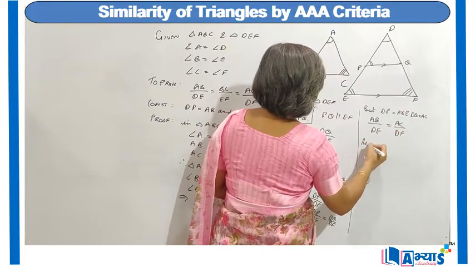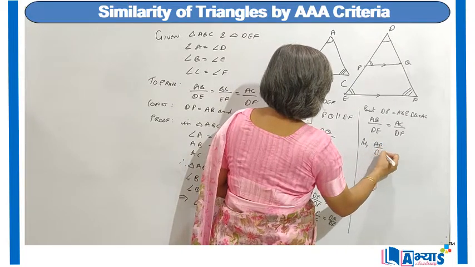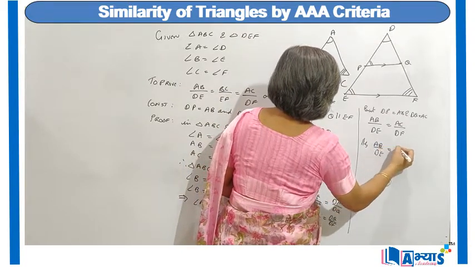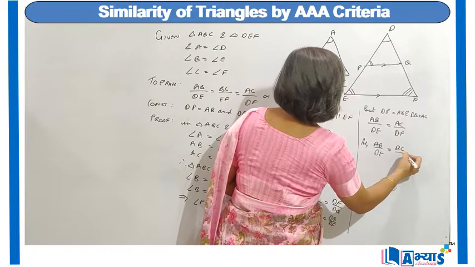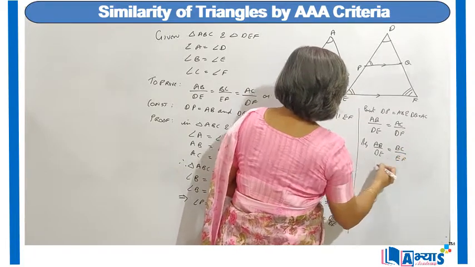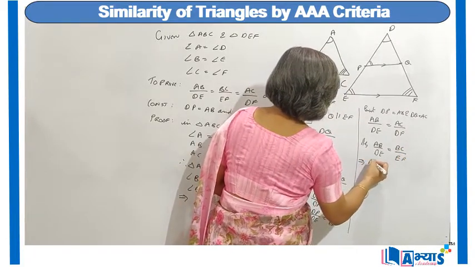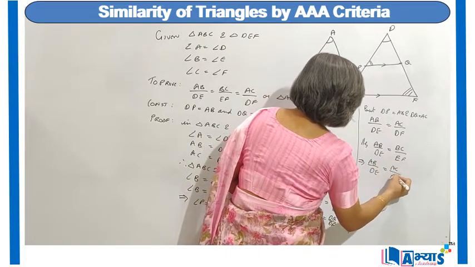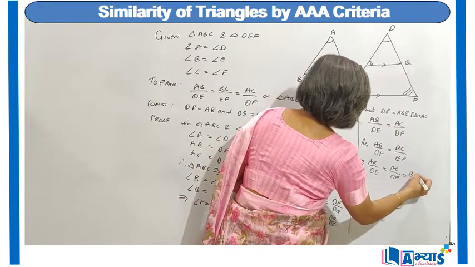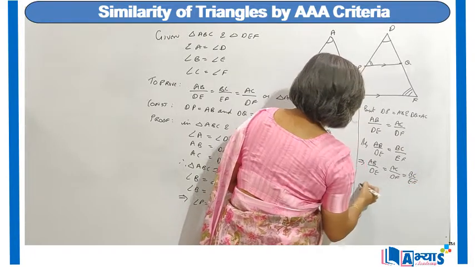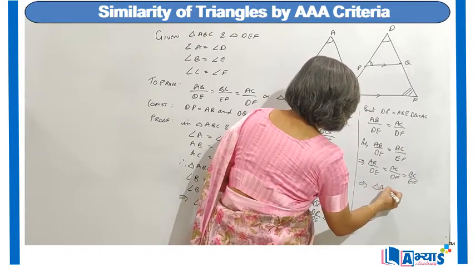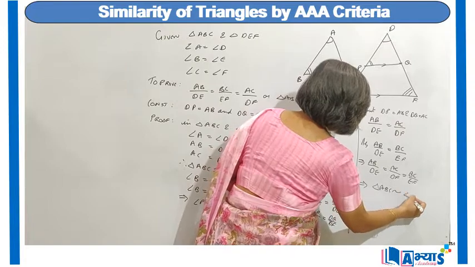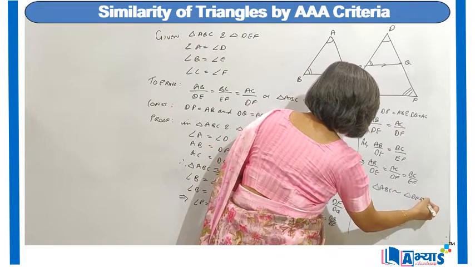Similarly, we can prove that AB upon DE is equal to BC upon EF, or this implies AB upon DE is equal to AC upon DF is equal to BC upon EF, or hence we can say that triangle ABC is similar to triangle DEF.